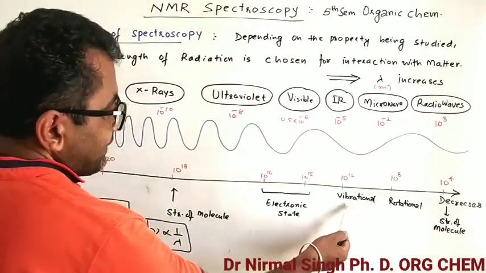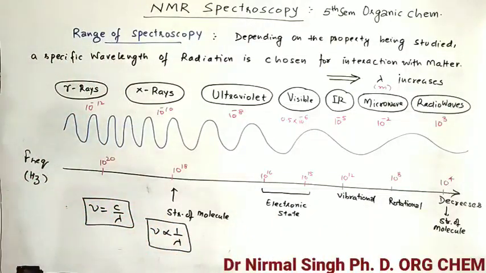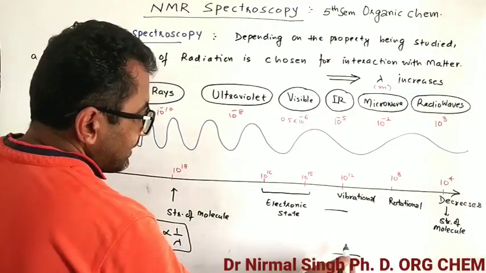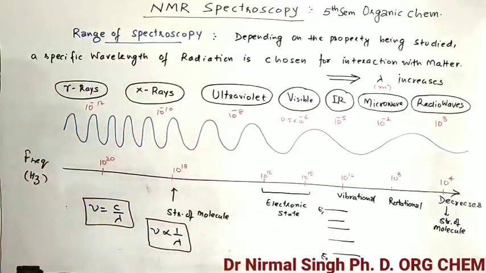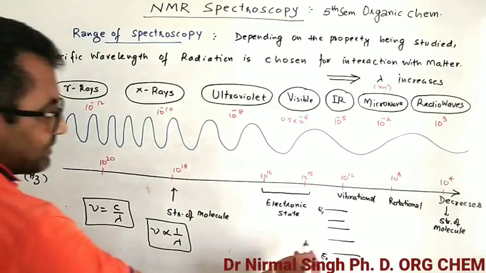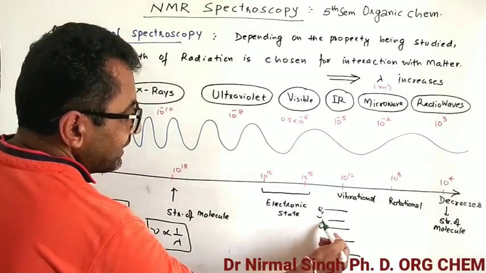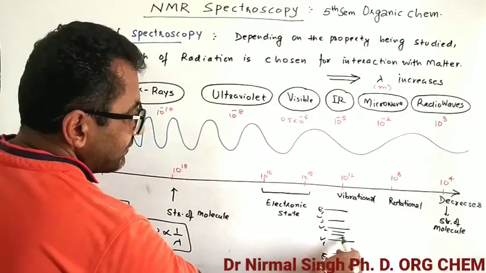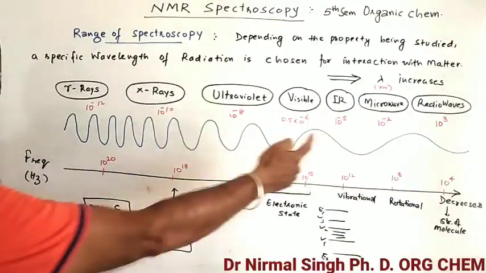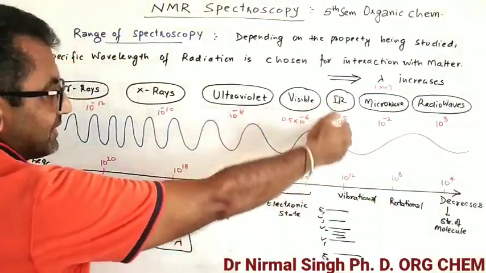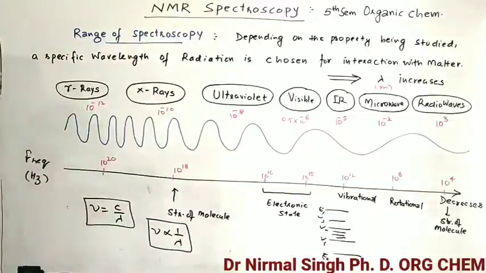This is the rotational, vibrational, electronic state. If we have two electronic levels, this is E0 and this is E1. Two electronic levels have a number of vibrational levels, say V1, V2, V3, and between two vibrational levels there are rotational levels. For a rotational level the energy required is less, that's why the wavelength required is more. Then comes vibrational, then electronic, then again structural.